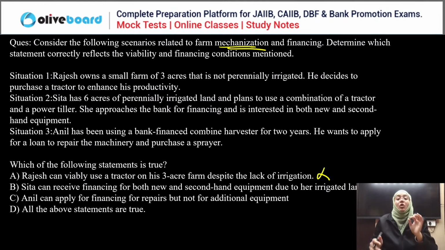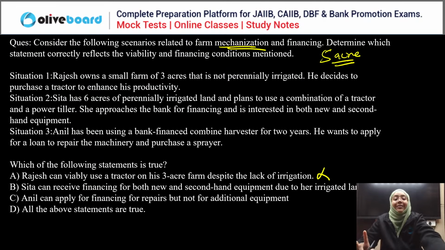Not at all, because you should have a minimum of 5 acres of land that is perennially irrigated. Okay, now second, Sita has 6 acres of perennially irrigated land and wants a combination of tractor and power tiller. So Sita can receive financing for both. Yes, that is a correct statement.